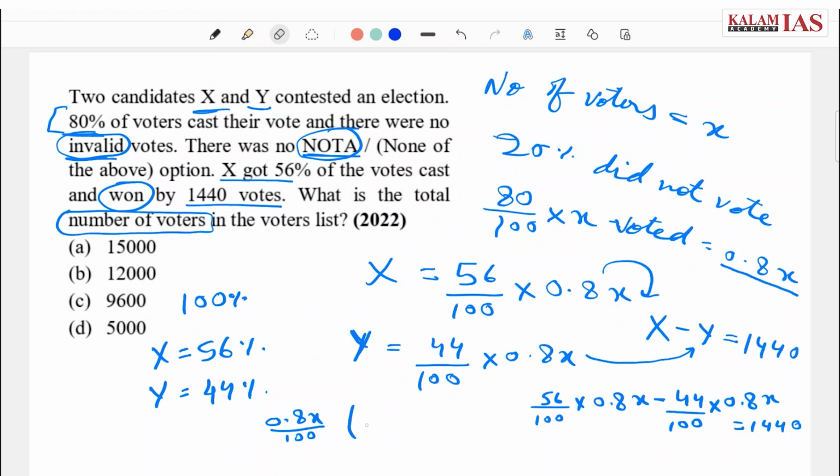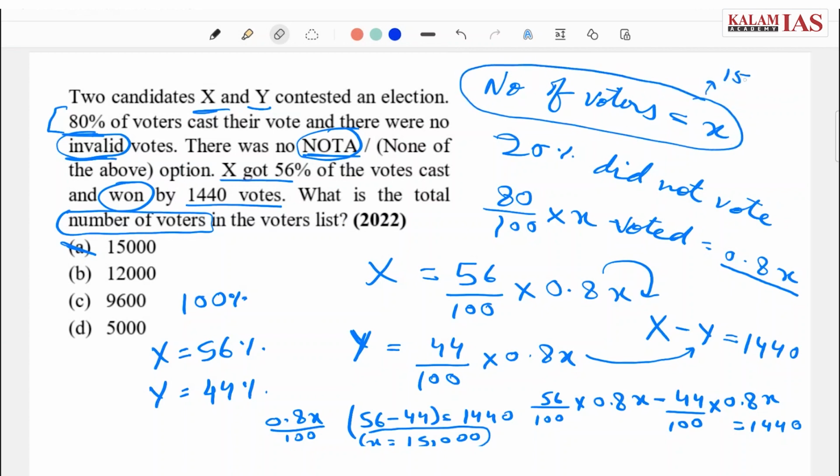We have 56 minus 44 is equal to 1440. On solving this, we get x equals 15,000. That means option A. The total number of voters that we assumed to be x in the beginning is 15,000.